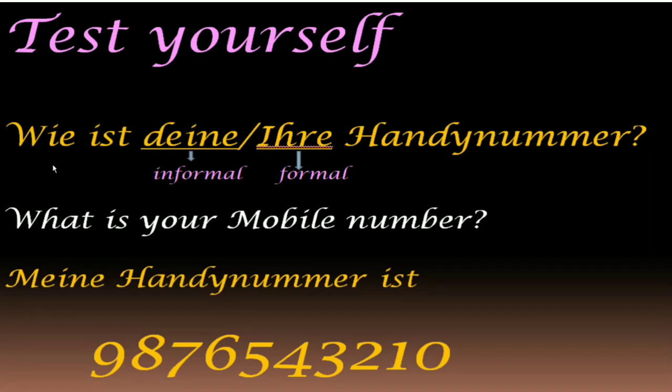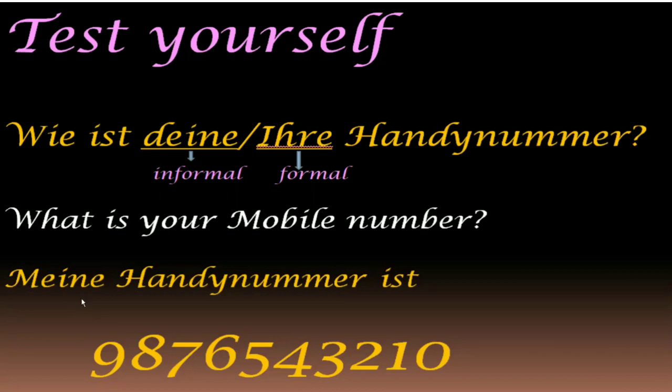So, let's begin with our test. Wie ist deine Handynummer? Or wie ist Ihre Handynummer? Deine is informal and Ihre is formal. So the meaning is, what is your mobile number? Again, wie ist deine Handynummer, which is informal, and wie ist Ihre Handynummer, which is formal. Meaning is same. What is your mobile number?